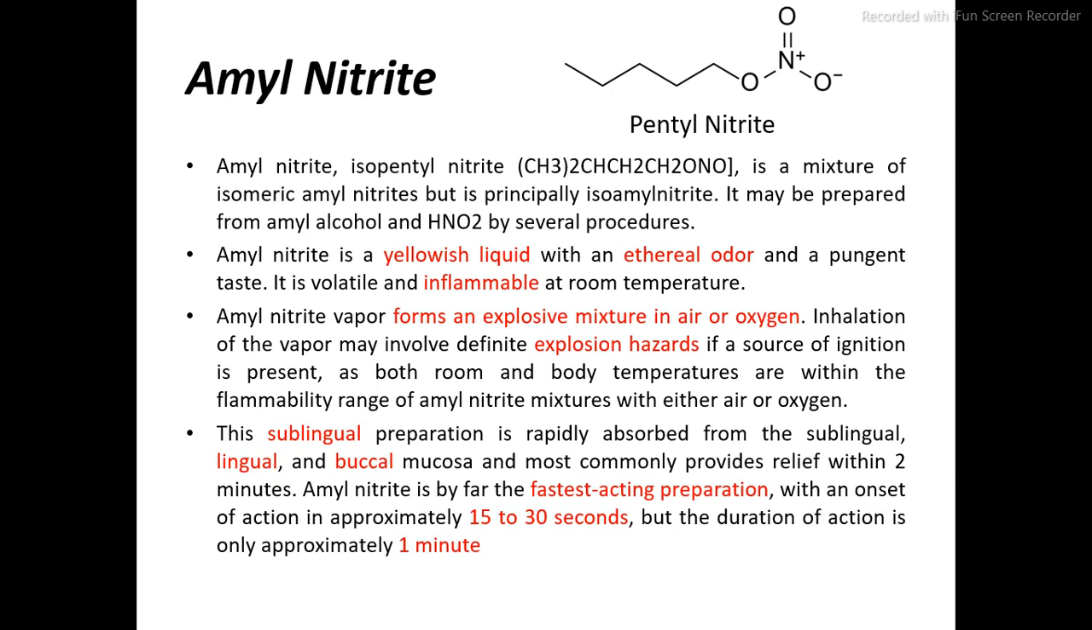Amyl nitrite is by far the fastest acting preparation, with an onset of action of approximately 15 to 30 seconds, but the duration of action is approximately 1 minute. So if a person is suffering from angina pectoris, what is the duration of the angina pectoris? It is from 30 seconds to 30 minutes. So this amyl nitrite drug shows its action within 15 to 30 seconds, and its duration of action is approximately 1 minute. So it acts rapidly on this angina pectoris disease.